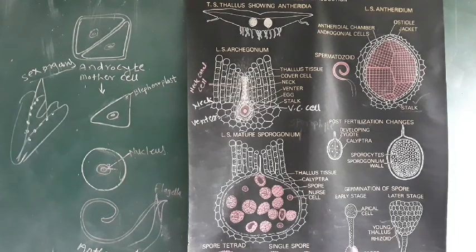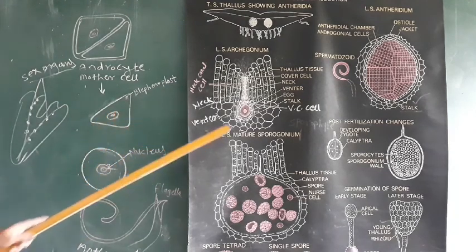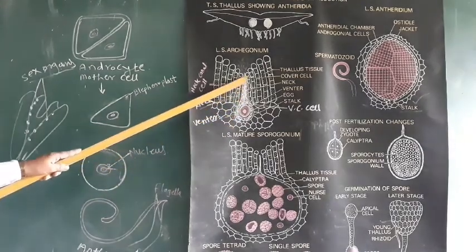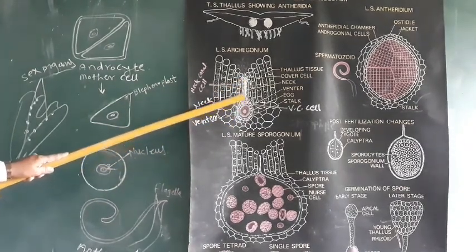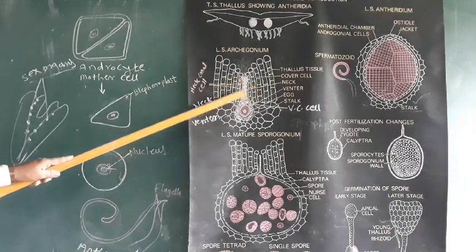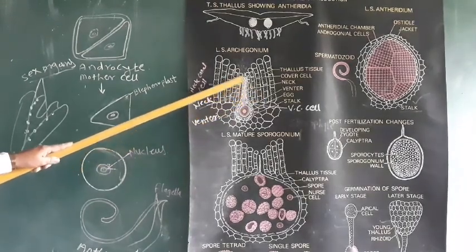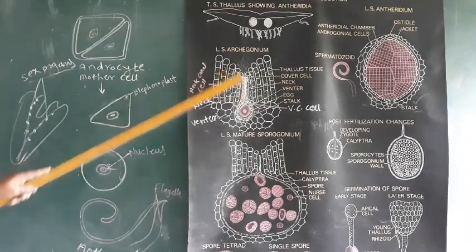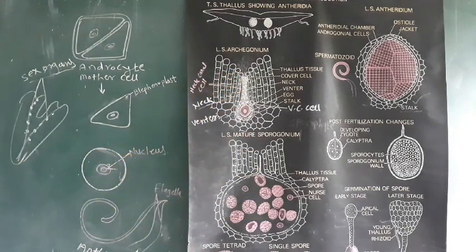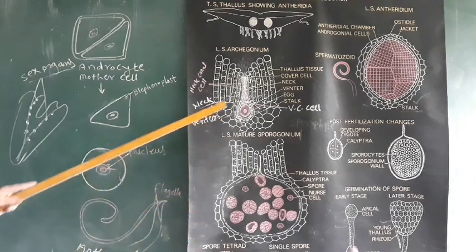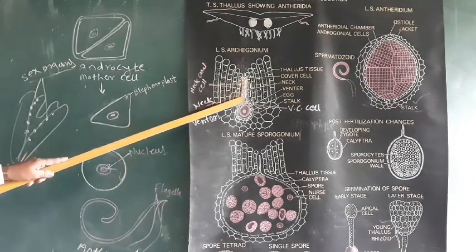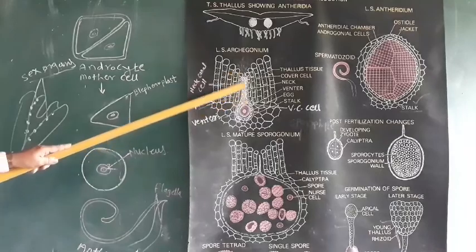At the time of fertilization, when the archegonium is mature and water is present, the neck canal cells and venter canal cells disintegrate, and by this disintegration they form a mucilaginous substance, which contains some chemicals or sugary substances.